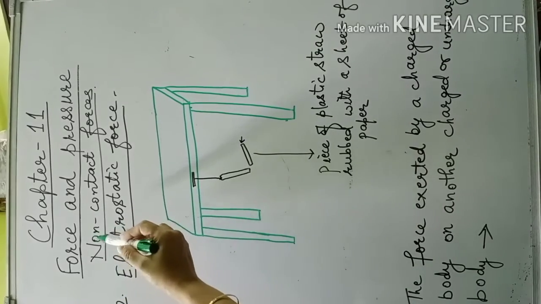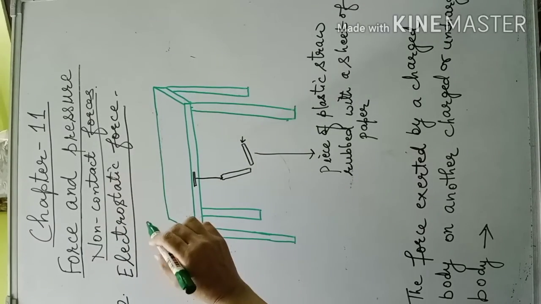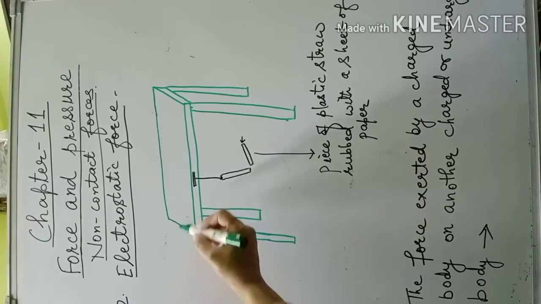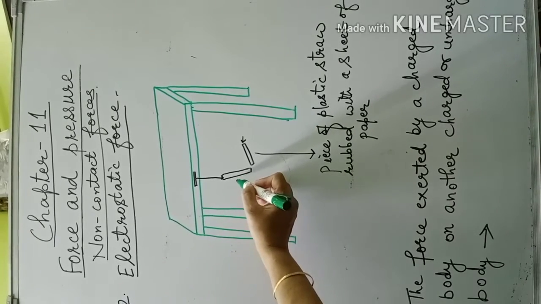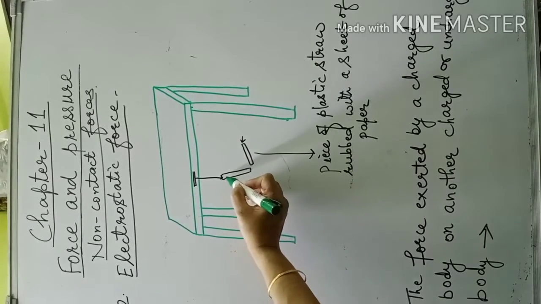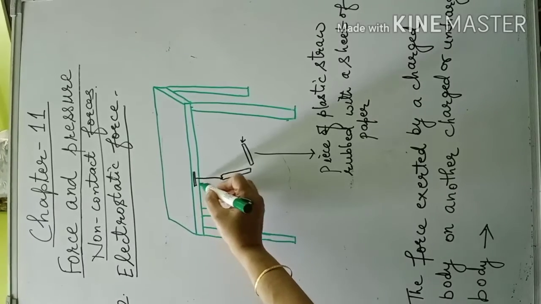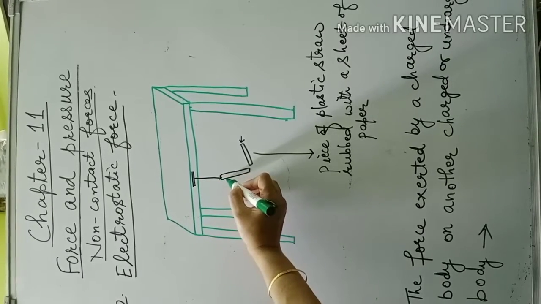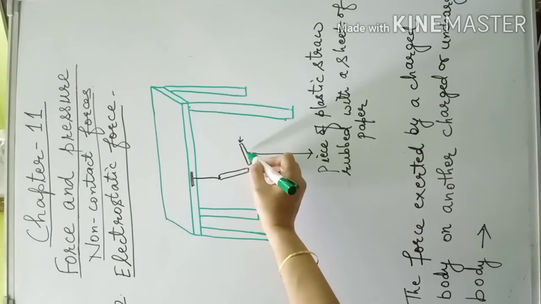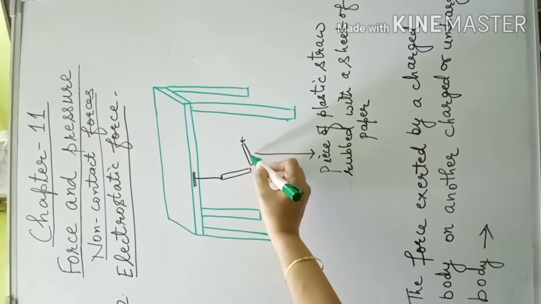Second type of non-contact forces is electrostatic force. Now for this there is an activity. Take a plastic straw and cut it into two pieces. Now suspend one piece of the straw from the edge of the table with a thread. Now hold the other piece of the straw in your hand and rub its free end with a sheet of